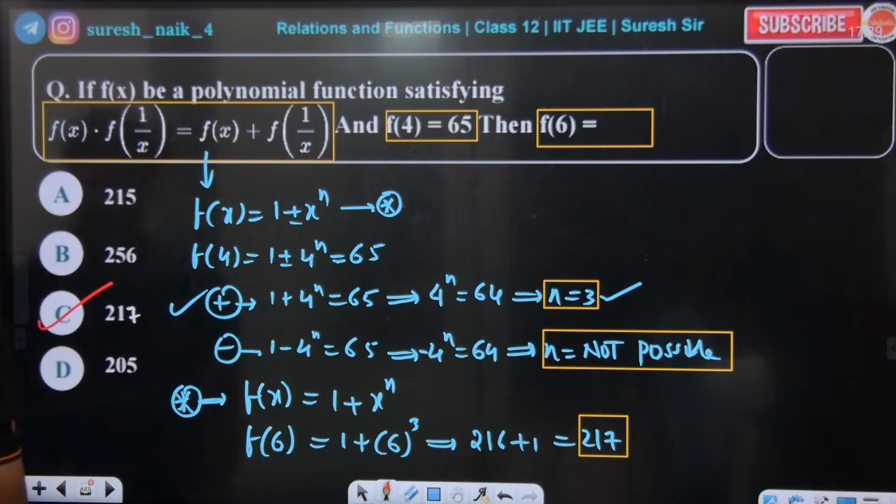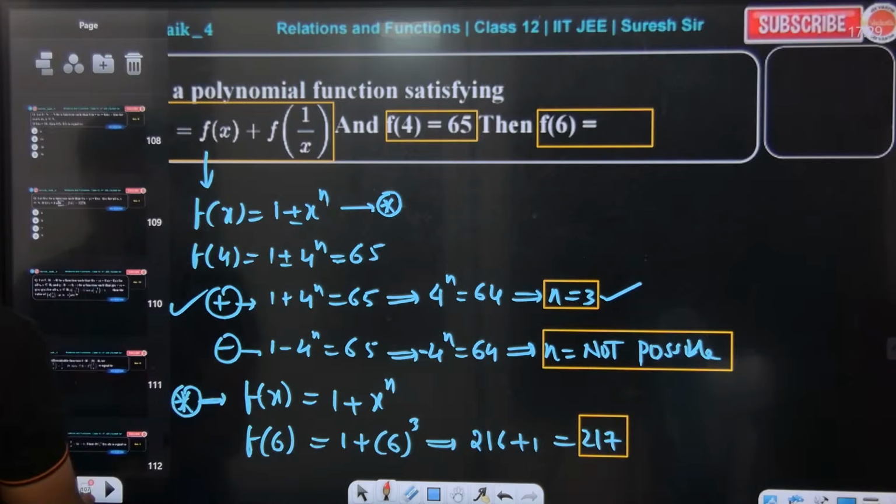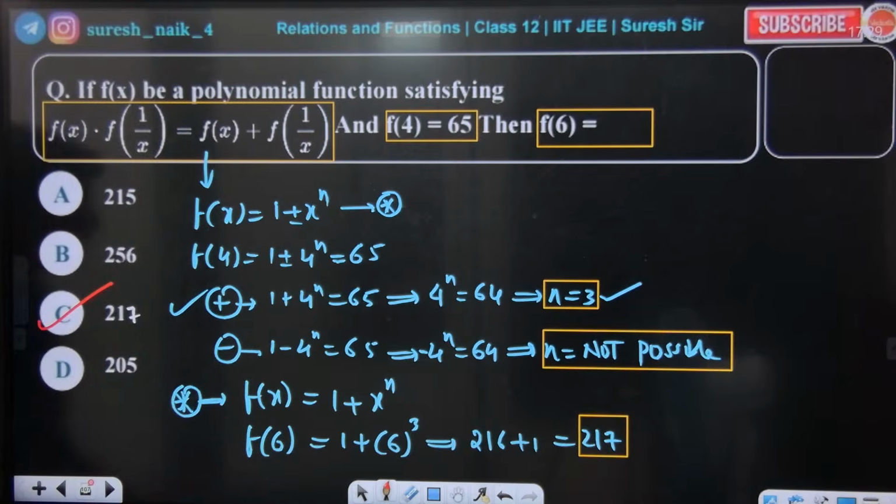Everybody look at the board. Guys, 217. This is how you should do the answer. Okay, shall we go forward? Are you all ready, guys? Are you all understanding or not?